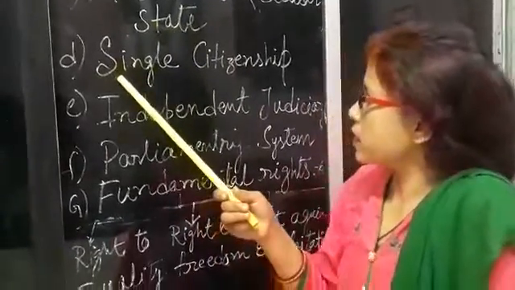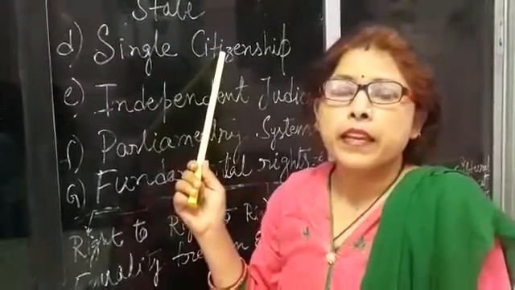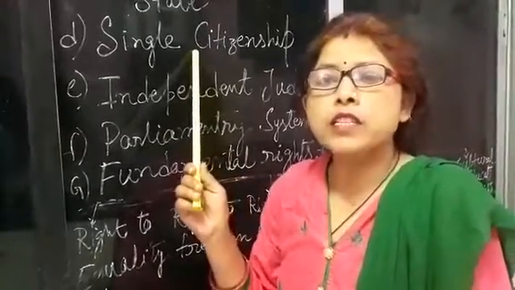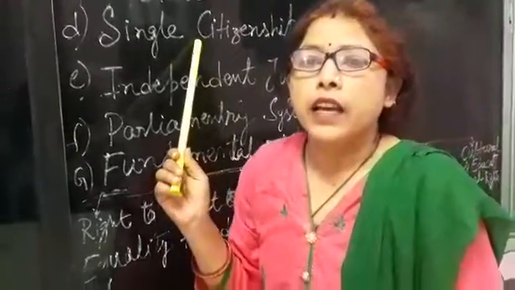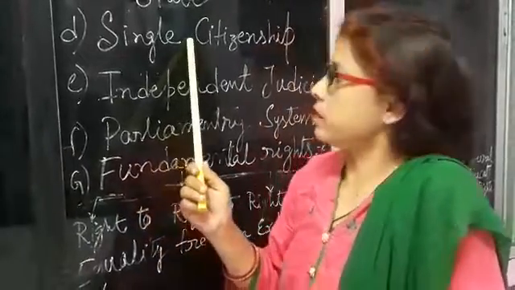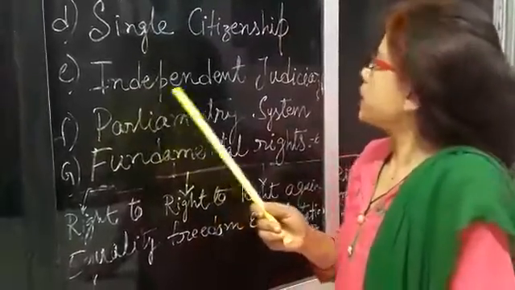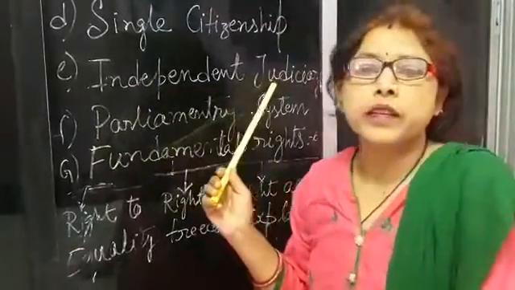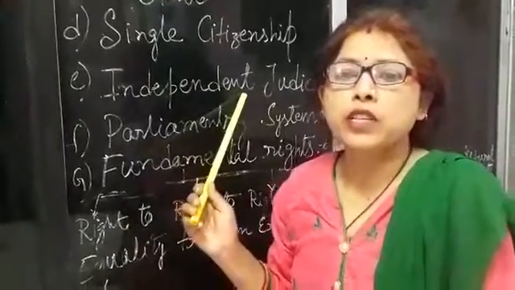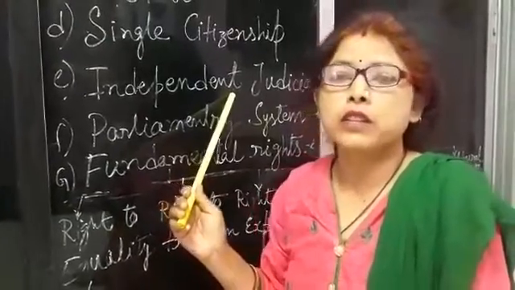The next one is single citizenship. In this single citizenship, all citizens are entitled to the same rights. The next one is independent judiciary. An independent judiciary is established in our constitution.